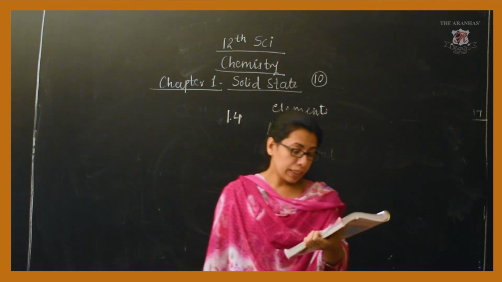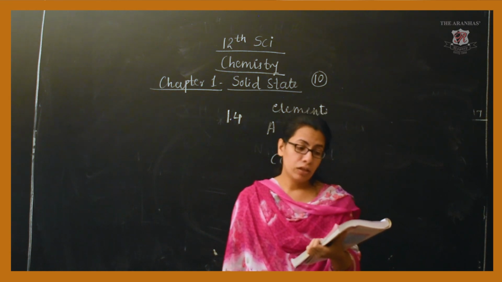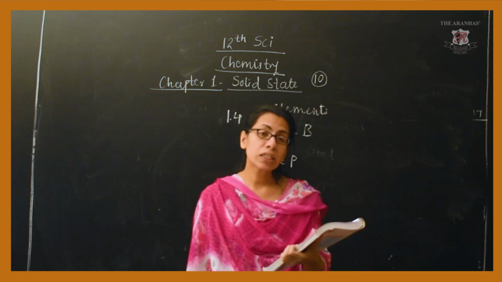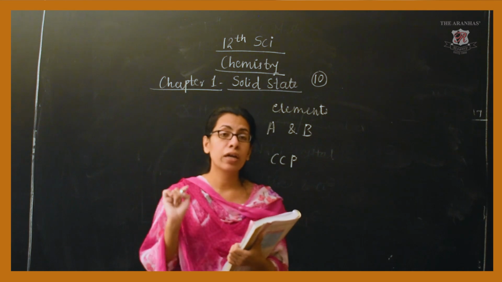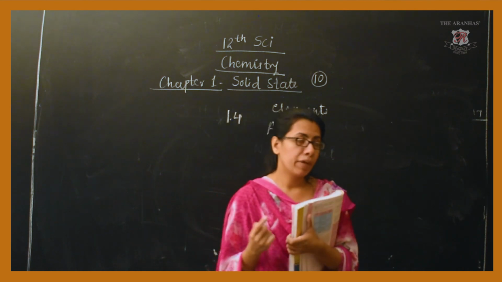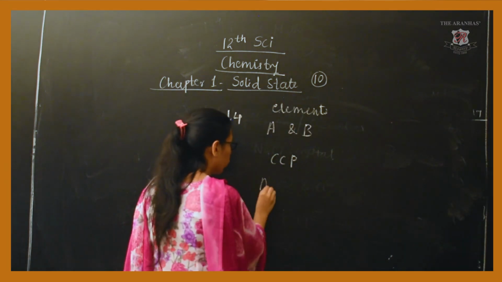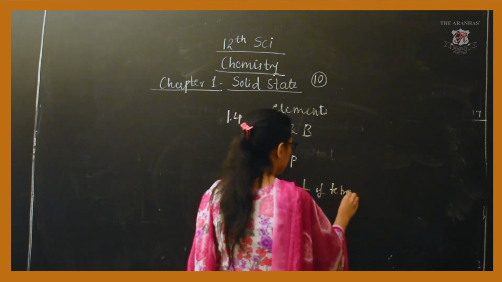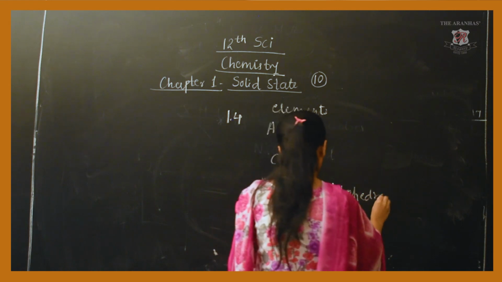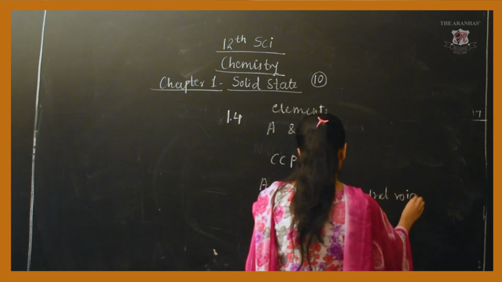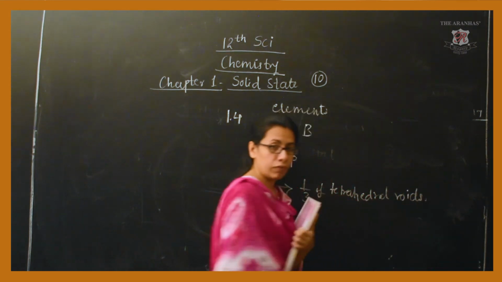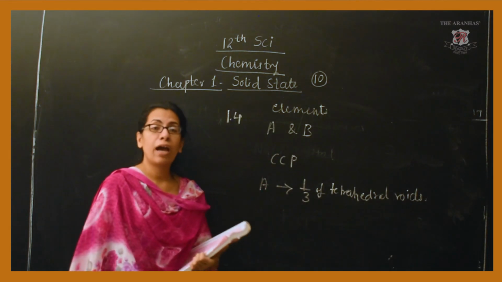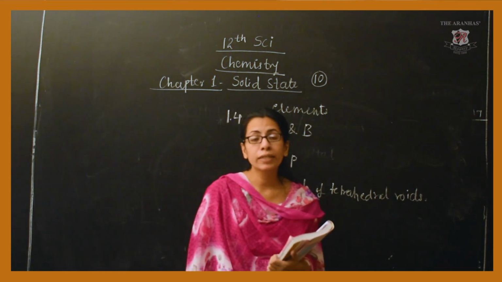After that, the atoms of A occupy 1/3 of the tetrahedral voids. Means A is occupying 1/3 of these tetrahedral voids. They have asked us what the formula of the compound can be.